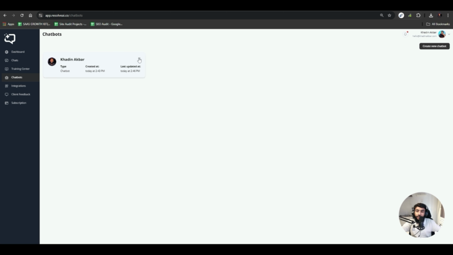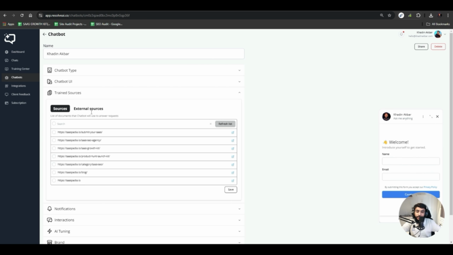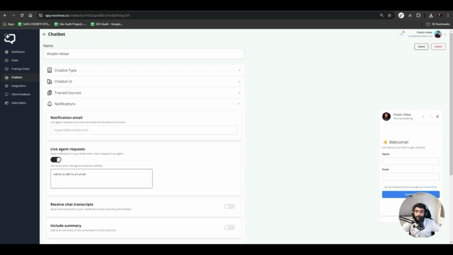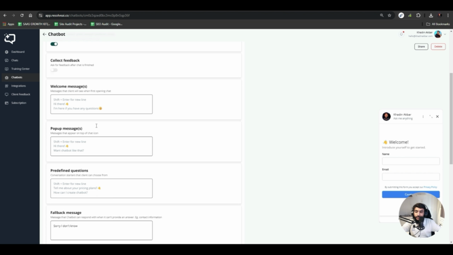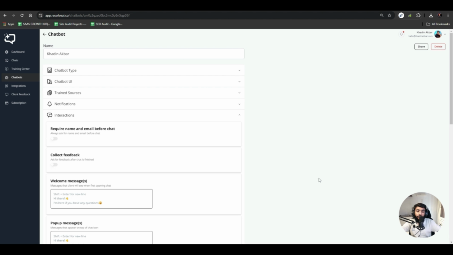After that, we'll go to chatbots, we'll hit edit, and it would take us to this screen. Here we have to train our chatbot on the resources, and I want to train this chatbot on this one as well. And from interactions, I'll remove this one because it takes too much time while testing. Now I'll ask this,